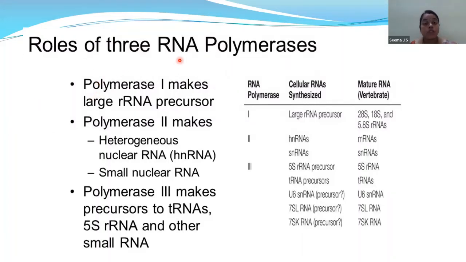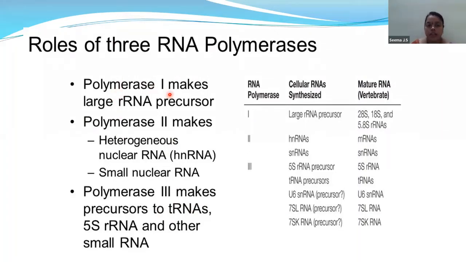The various types of enzymes involved are polymerase 1, then polymerase 2, then polymerase 3. You have to mainly remember three main things: polymerase 1 is the precursor of rRNA, polymerase 2 is the precursor of hnRNA, polymerase 3 is the precursor of tRNA. First keep that in mind children.